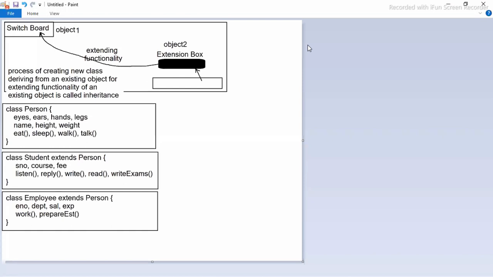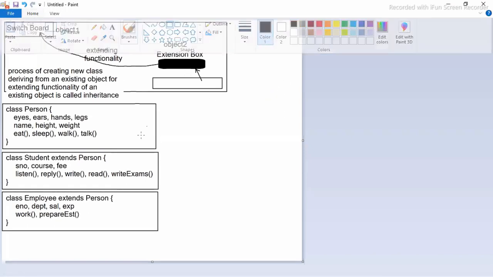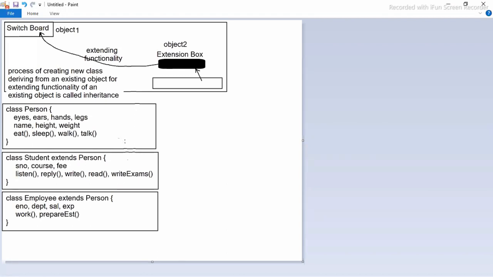Okay, hope you all understand. So what is this class doing? It is the student class. Person is extended by the student class. Person is extended by the employee class. Now I have a question.